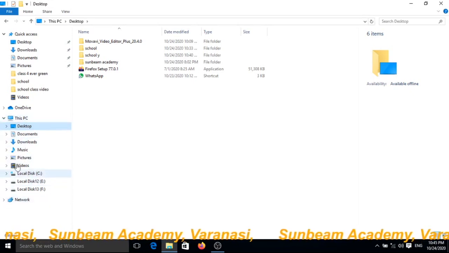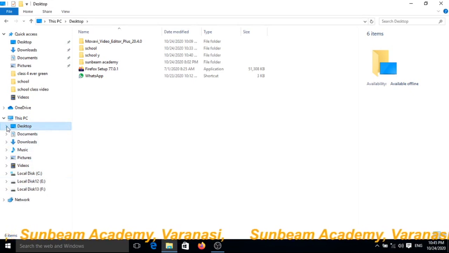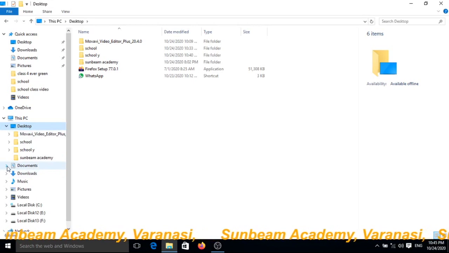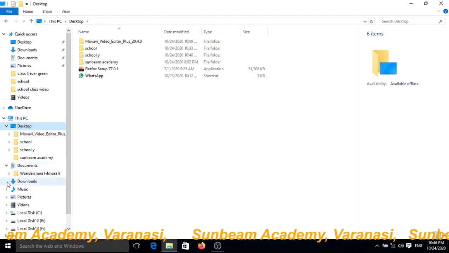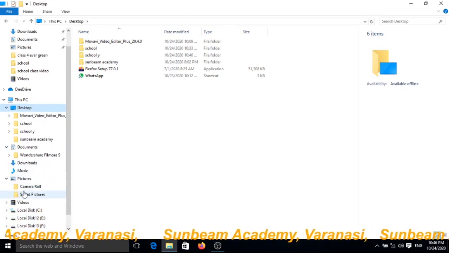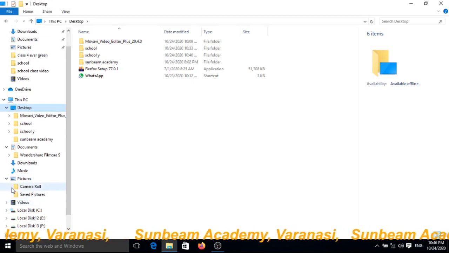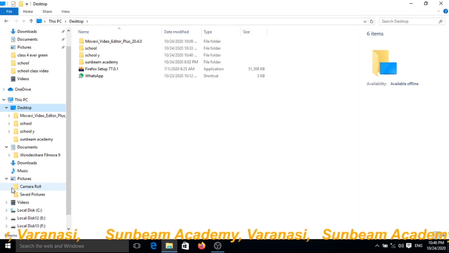These are the explore positions. When you click here, it will explore the desktop, the documents, the downloads, the music, the pictures, the videos. Yes, this method you can explore it.